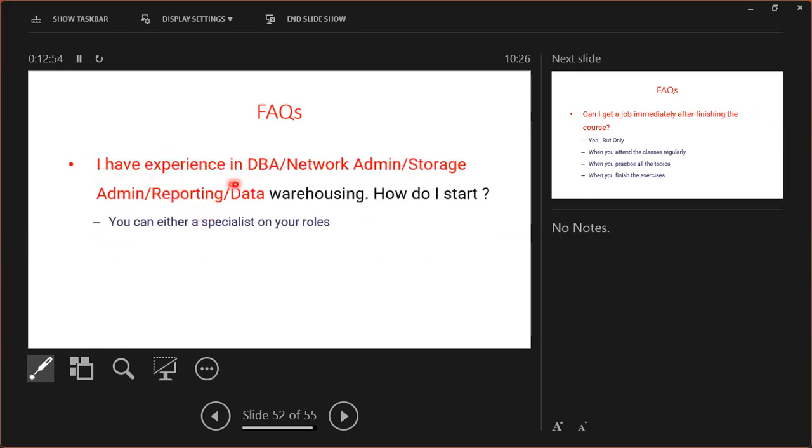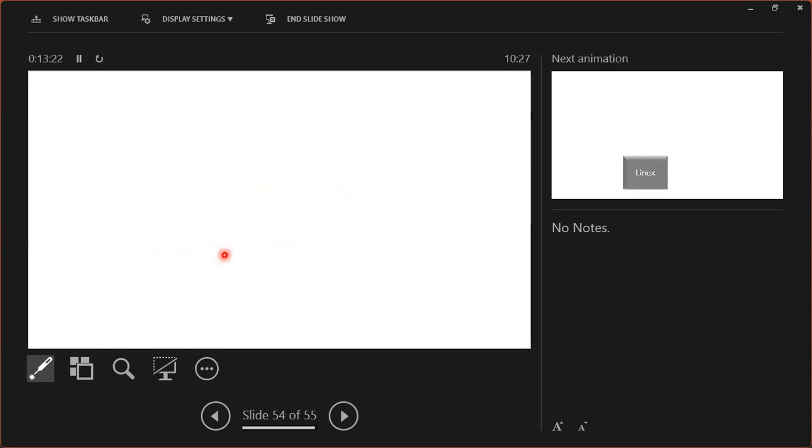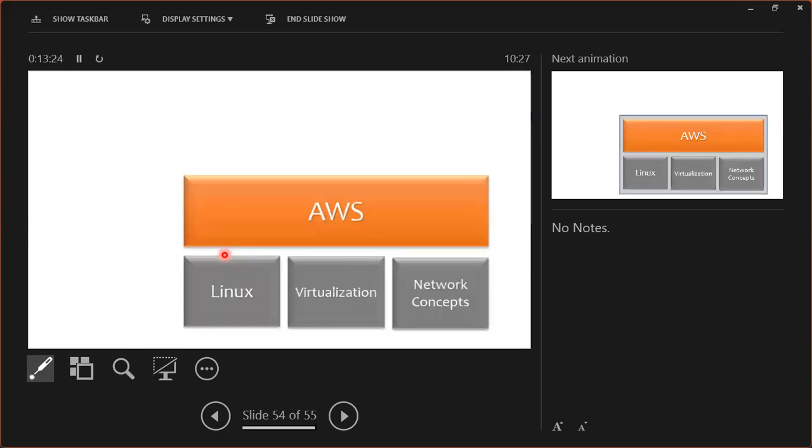Next, I have experience in some particular area. That is also good for us, but you should be an expert in that area. So the final question is very, very important: can I get a job immediately after finishing the course? Yes, but only when you attend the classes regularly, practice all the topics, and finish the exercises. I'll give you some exercises. This is Linux and AWS related information.